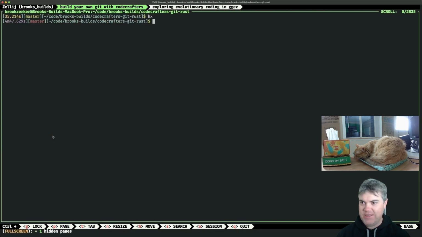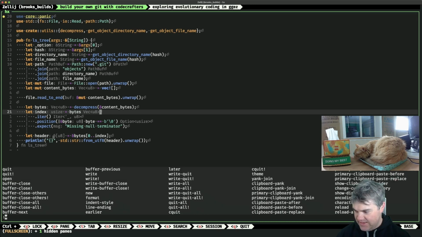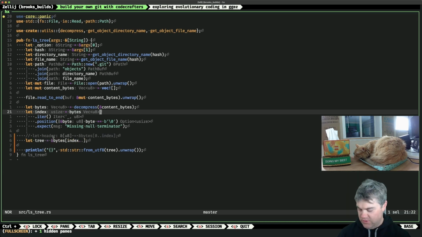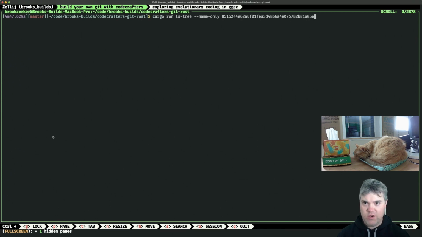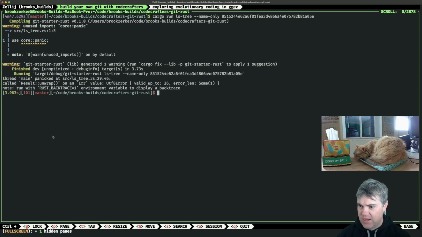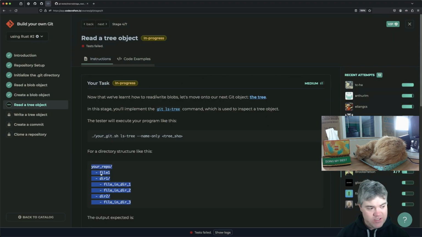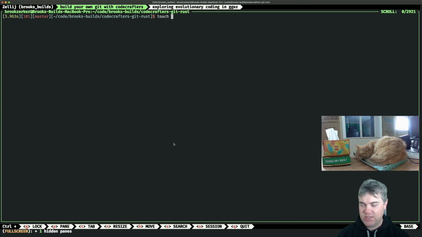Okay, let's full screen that. I had this opened already, and I need to reload it so I don't have any weirdness. Okay, let's do a cargo run. So I wanted to do this one, but I think this panics, right? This panics because it doesn't know how to turn it, it's not UTF-8 in here. I wonder if I just create this ourselves. So if we just create a touch test.